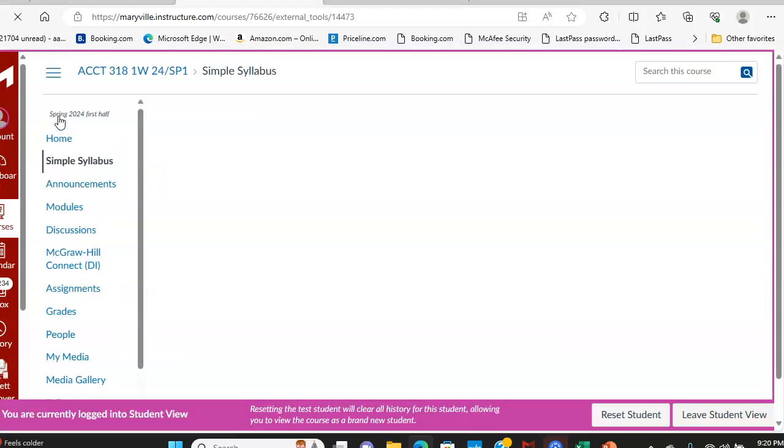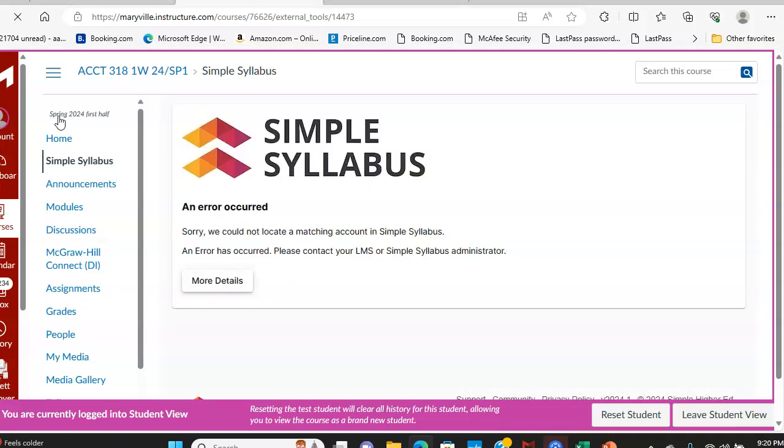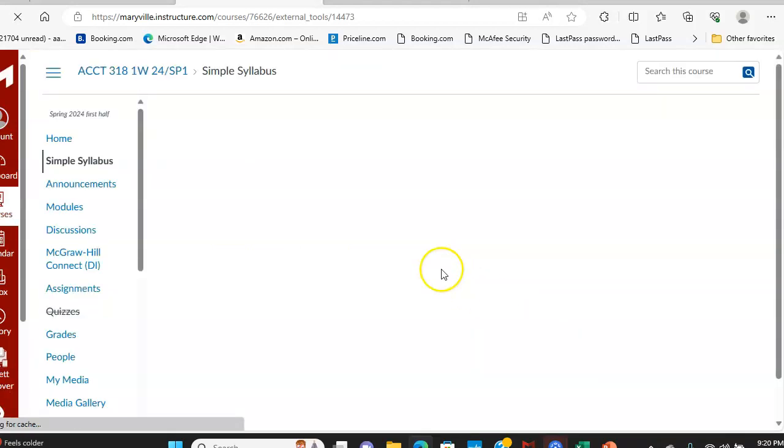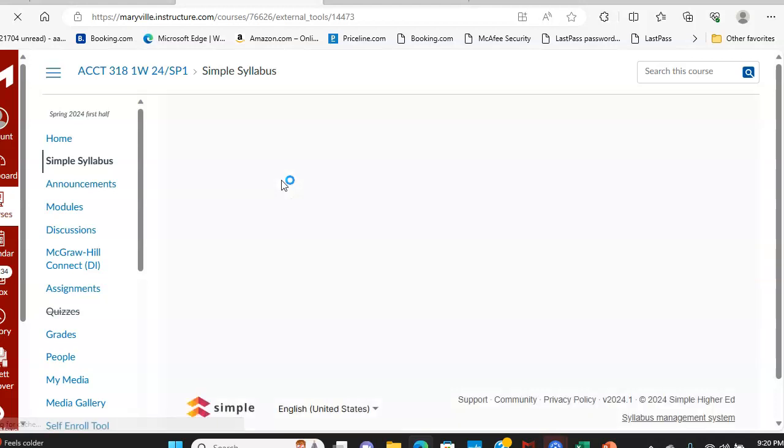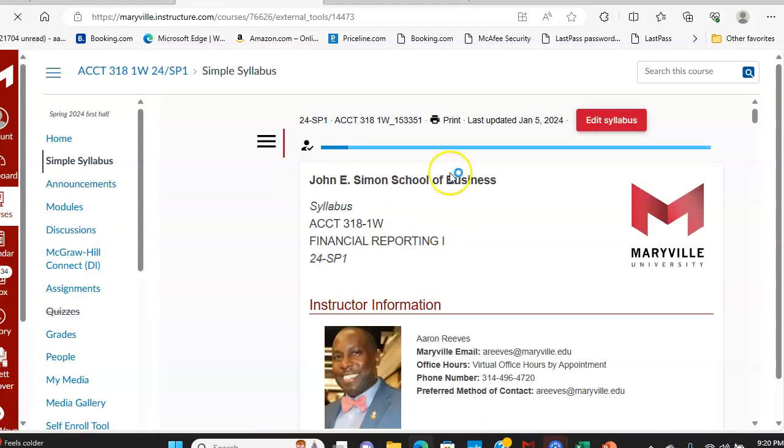and the syllabus has the pertinent information for this course. And let's see. An error occurred. So let me go out of the student view because I think the syllabus is still being approved. So I'll leave the student view for right now and go to the normal view for the professor. And here we see the actual course syllabus.